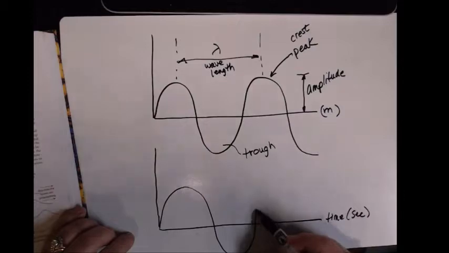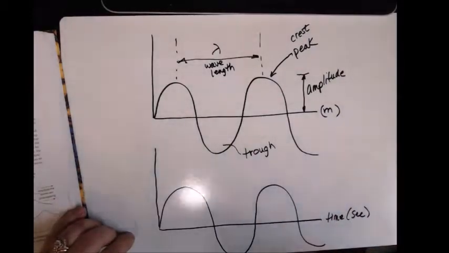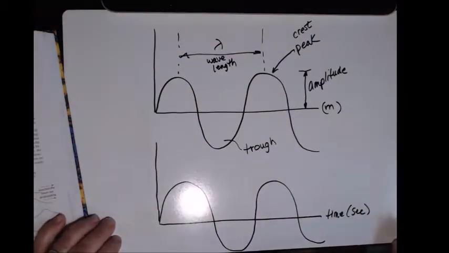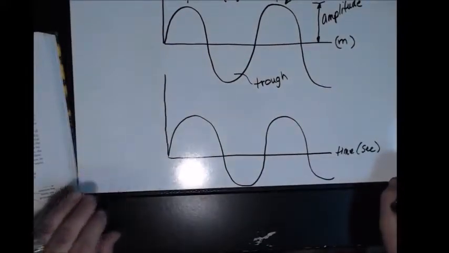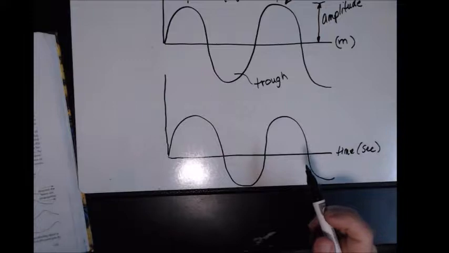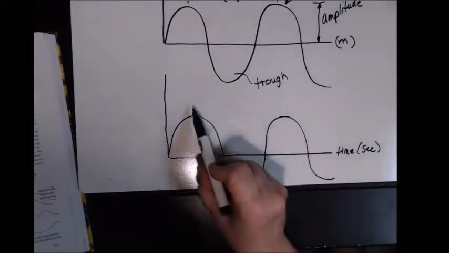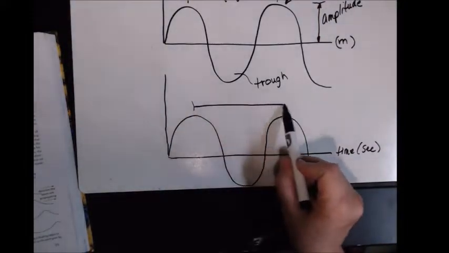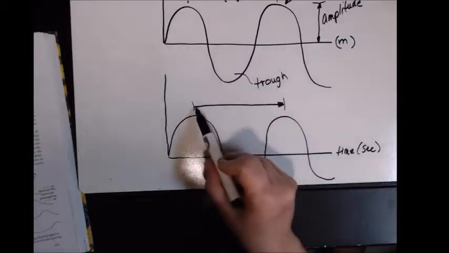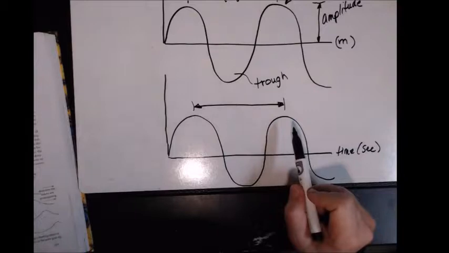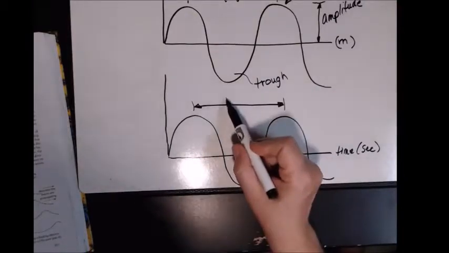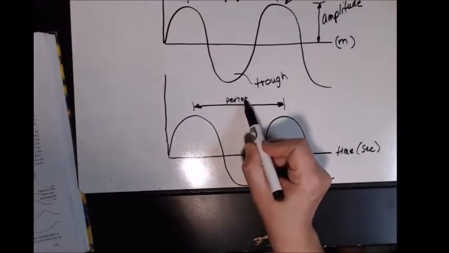I'm kind of coming off my board there. Okay, so now I'm looking at this with respect to time. Let me push this up a little bit to get away from the reflection. All right, so now what I'm looking at is between the peak and the trough, how much time is there from one complete cycle, from one peak to my trough back to the peak again. One complete cycle, this is called a period.